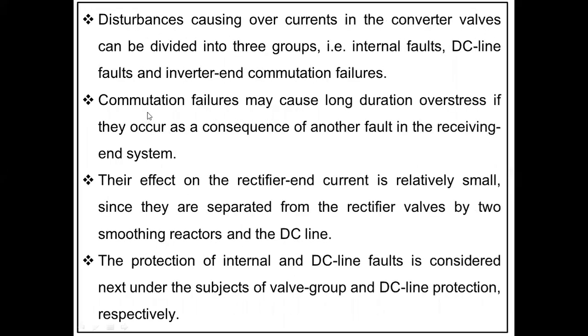Next, commutation failures may cause long duration overstress if they occur as a consequence of another fault in the receiving end system. So commutation failure. In the previous session we have seen this under converter disturbances.